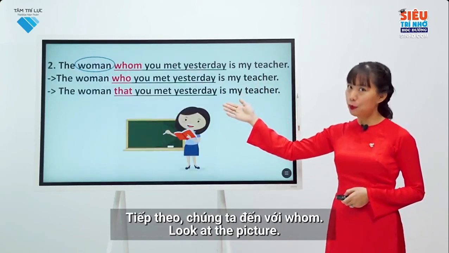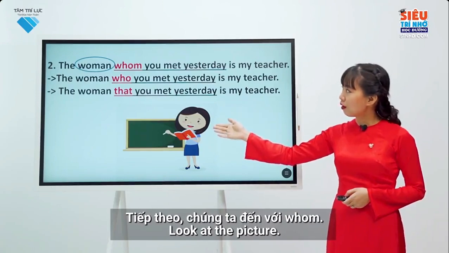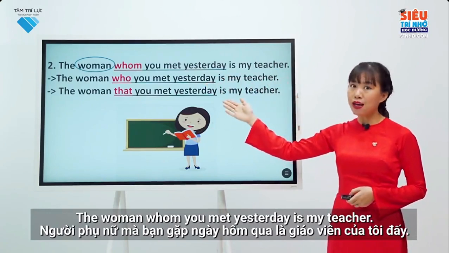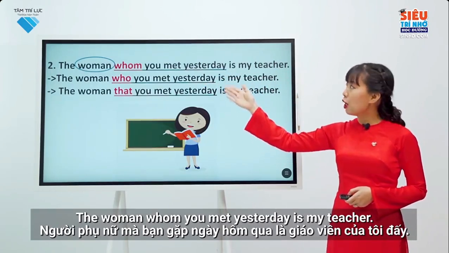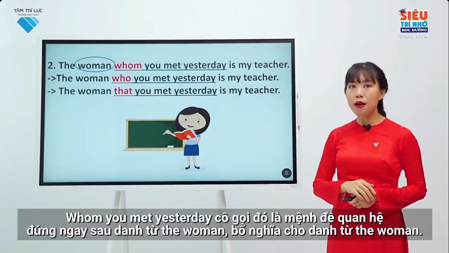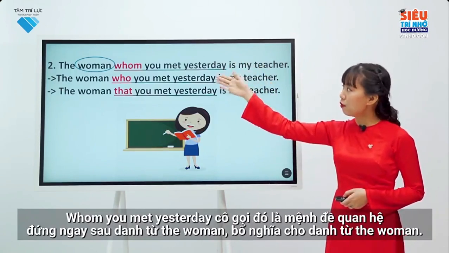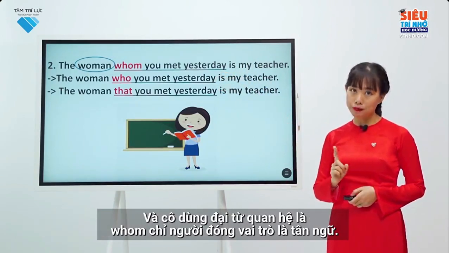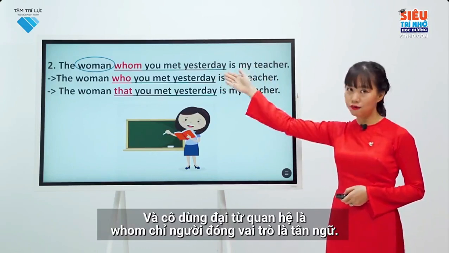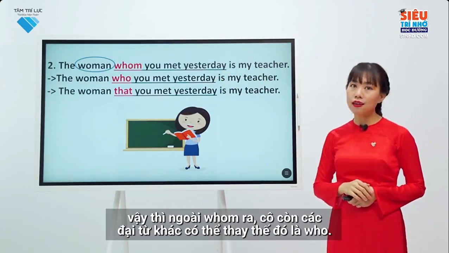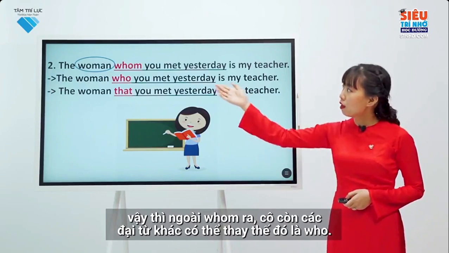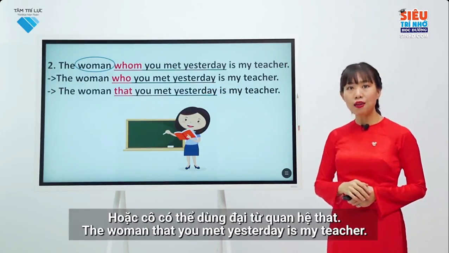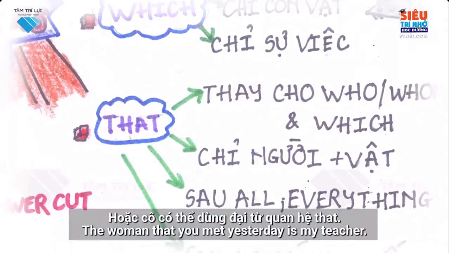Next, we come to whom. Look at the picture. The woman whom you met yesterday is my teacher. Whom you met yesterday is a relative clause standing right behind the noun, the woman, and supporting the noun, the woman. And I use the relative pronoun whom for human that is object. Besides whom, I have other pronouns to replace. The woman whom you met yesterday is my teacher. Or I can use the relative pronoun that. The woman that you met yesterday is my teacher.